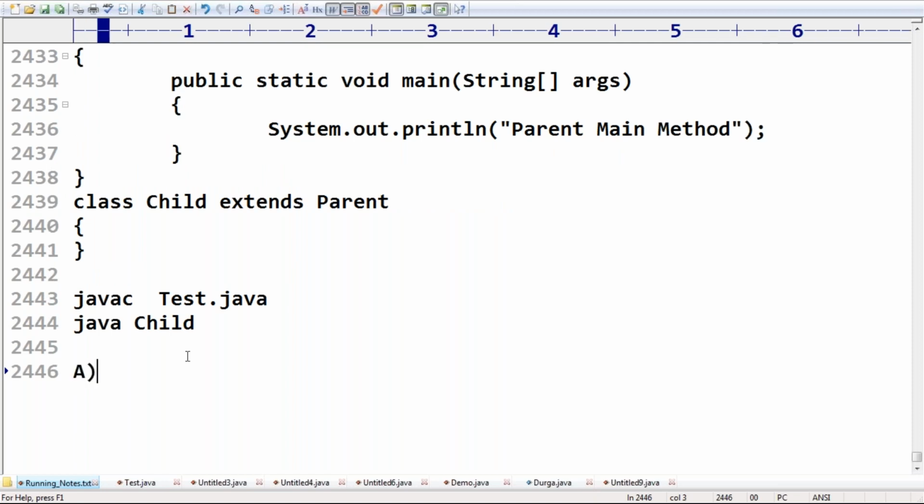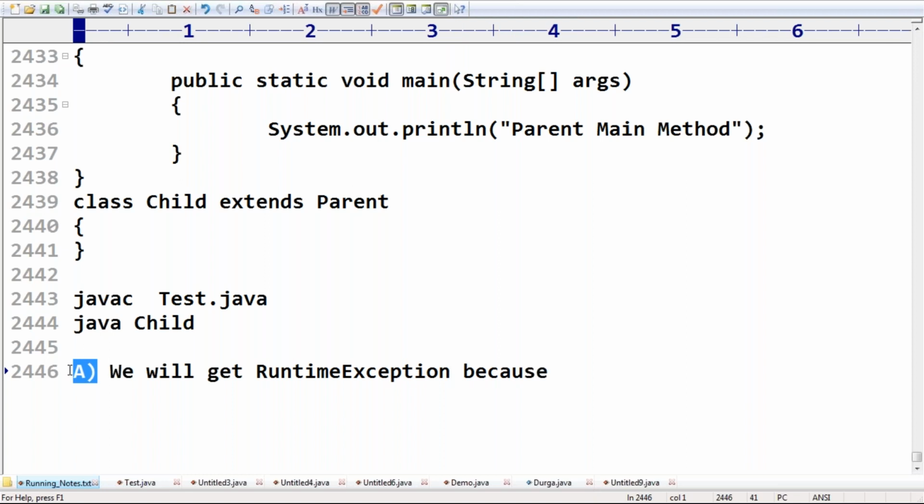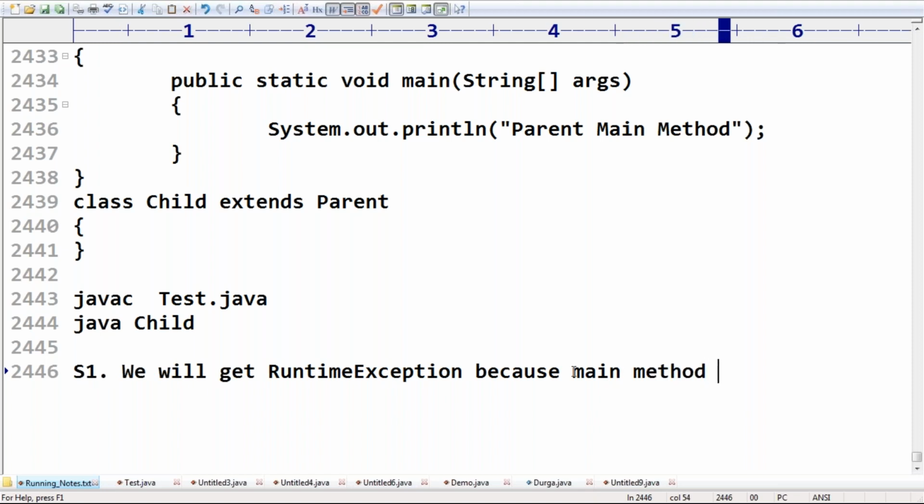Option A says we will get a runtime exception, because the main method is not declared inside the Child class, but we are trying to run the Child class.